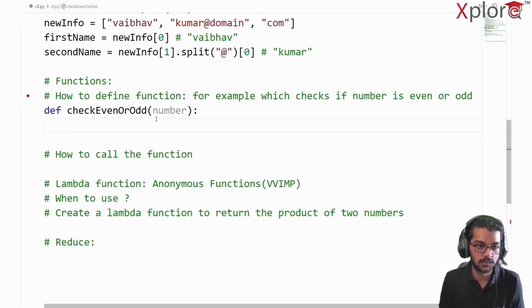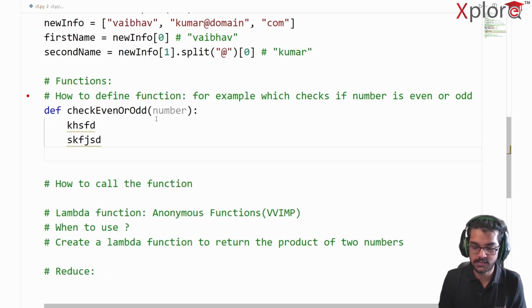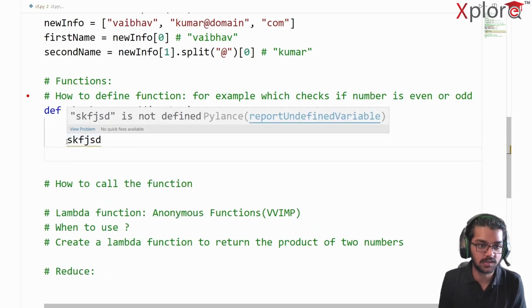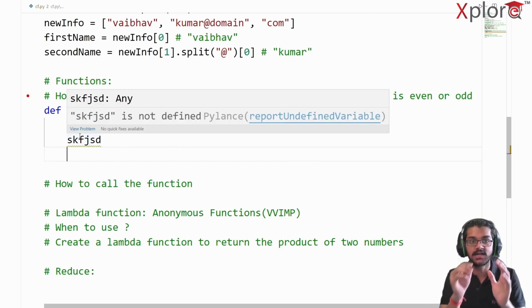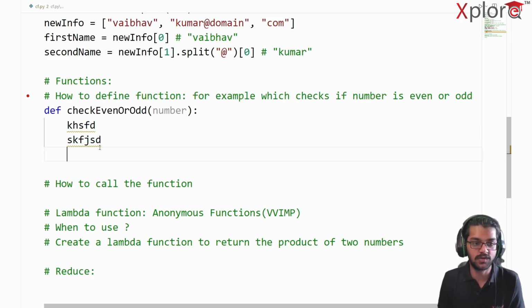So one thing to notice is that whenever I write some piece of code, see the indentation here, right? It's not beginning from the very beginning. It's kind of inside of a function, right? So indentation is also quite important in Python.